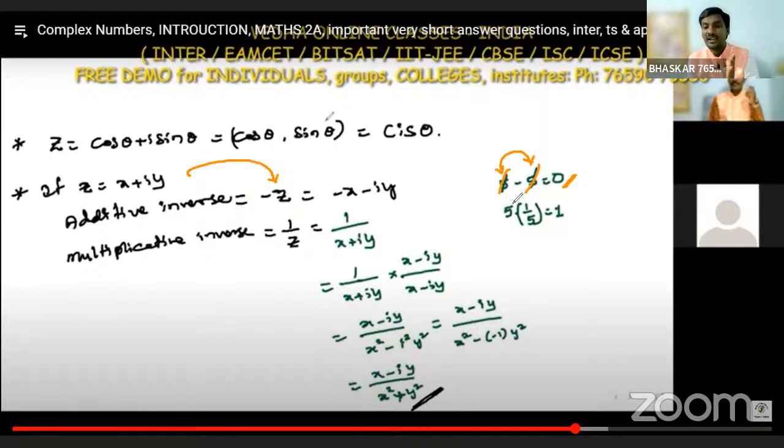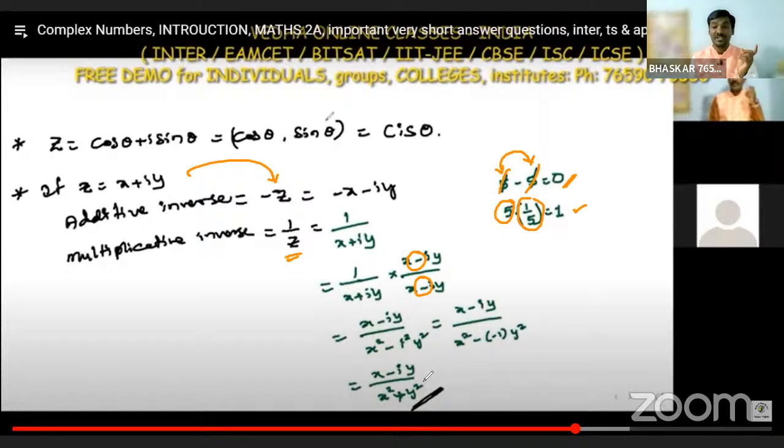Here also observe 5 and 1 by 5. If we multiply, we get 1, the multiplicative identity. In a similar way, the multiplicative inverse is 1 by z, that is 1 by x plus iy. That means we rationalize: we multiply and divide by the conjugate, by changing the sign in the middle. Finally we get x minus iy divided by x square plus y square.